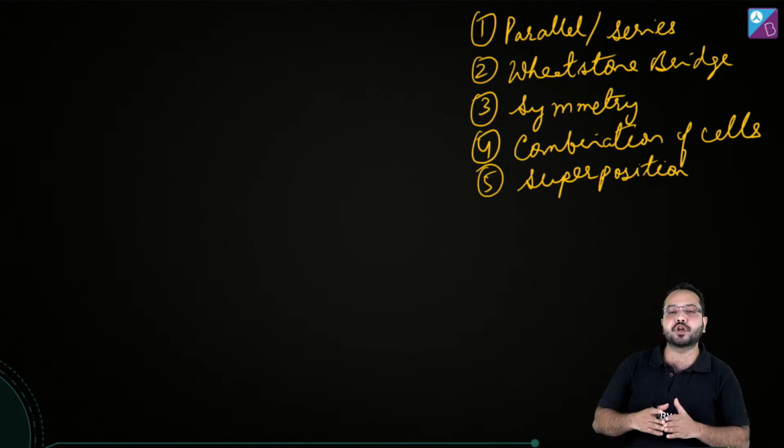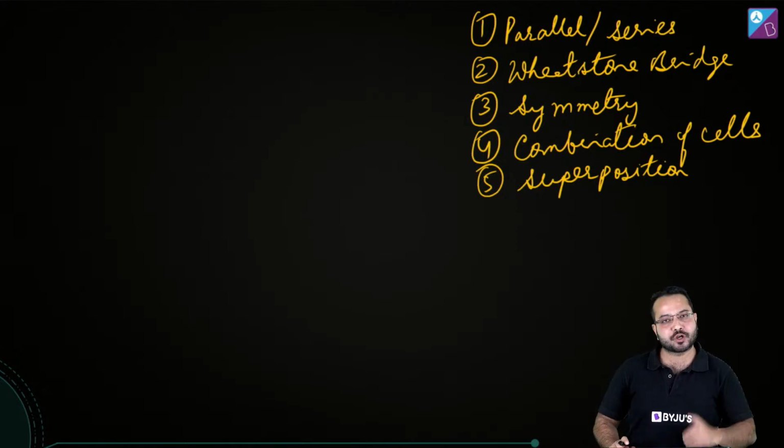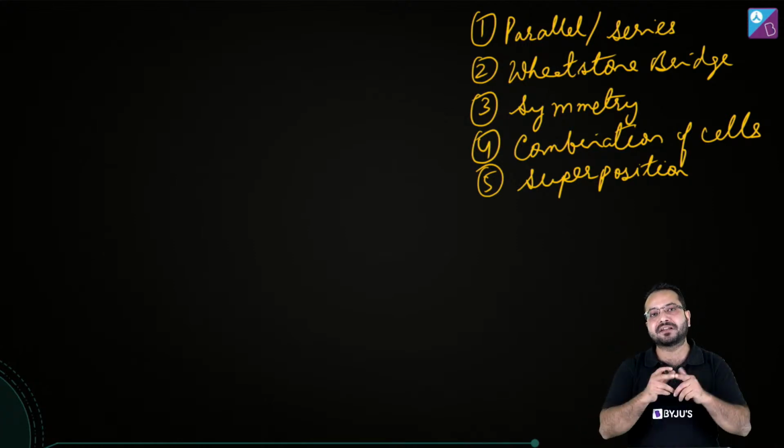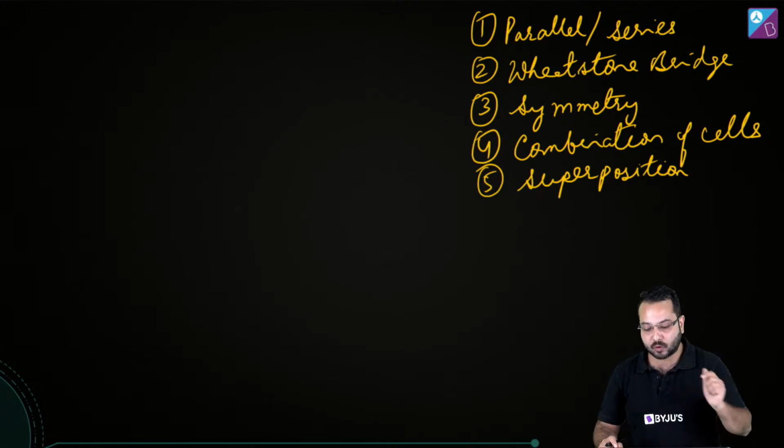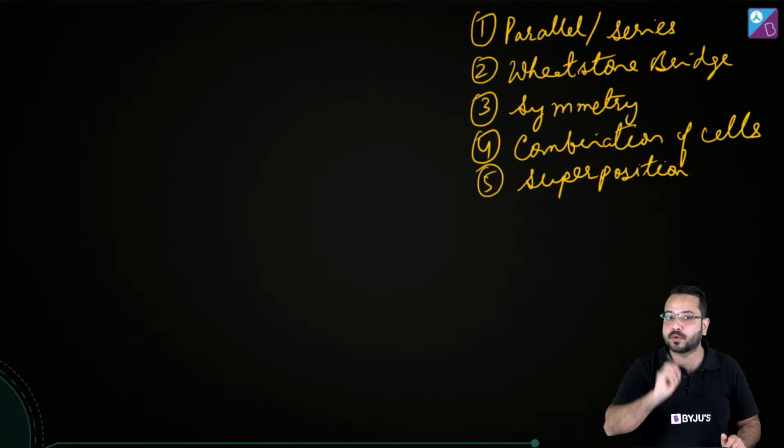In superposition, what do you do? You short circuit one battery and find the current. You short circuit another battery and find the current, and the net current in that branch is going to be the algebraic sum of those two currents, and you'll have to take care of the direction as well. So another thing you should look at is superposition.